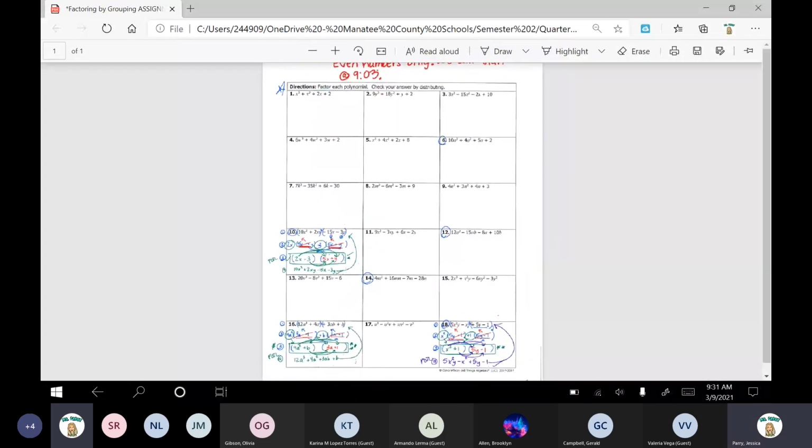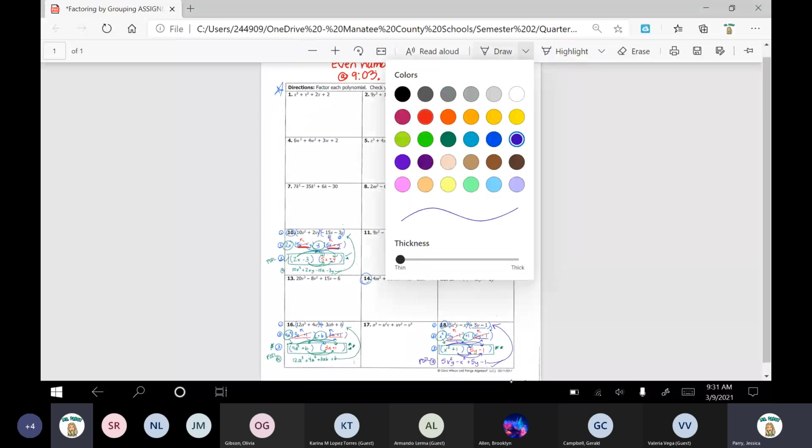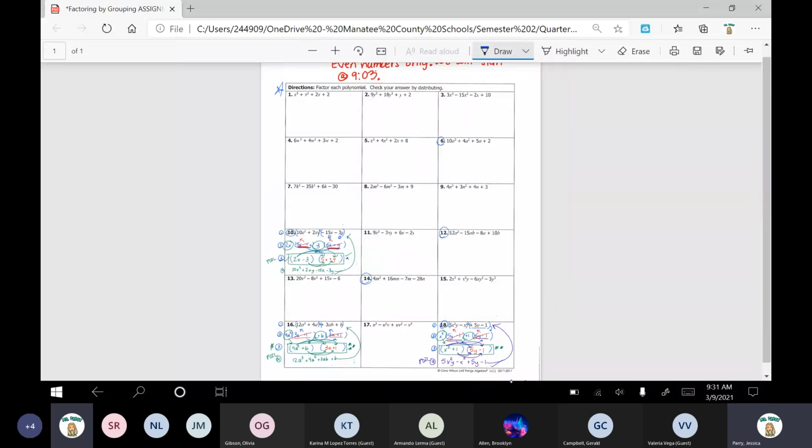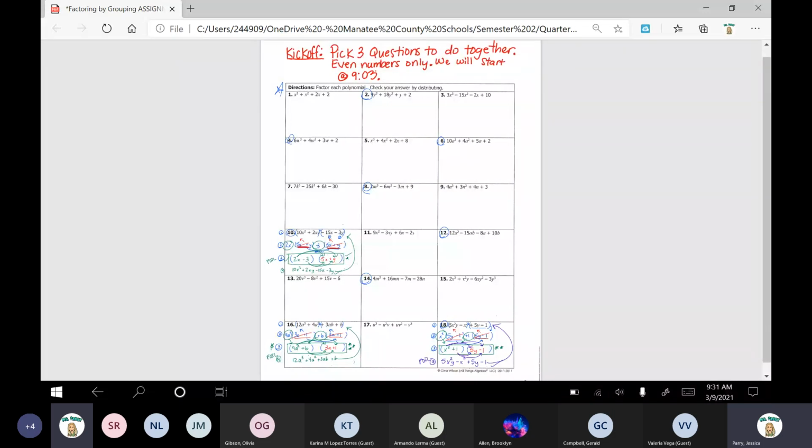That is pretty much it for today. You are doing, let me go back and circle them, the even numbers only. So 2, 4, 6, 8, 10, 12, 14, 16, 18. Even the ones that we did together as a group, you're doing all of those even numbers only for the assignment today. Once you're finished, take a picture, submit it on Schoology, and then that's it for today.